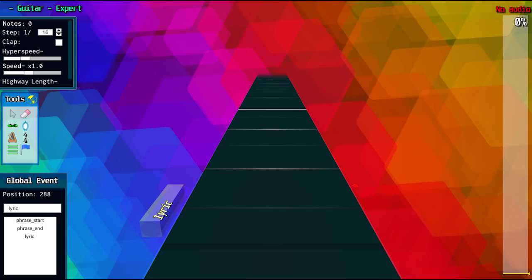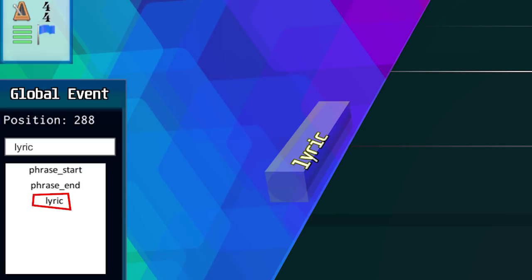just like you would place a section on the other side, or just like you would place a note. Its placement depends on timing as well, so make sure that's accurate too. Once the event is added, change it to a lyric event using the entry we added to the global event, so you can do that in the bottom left corner by clicking the button that says lyric.